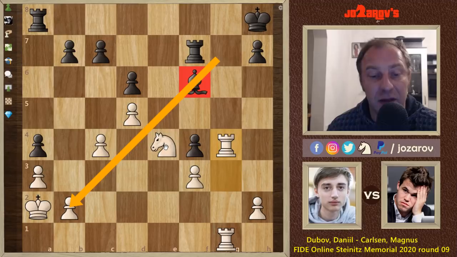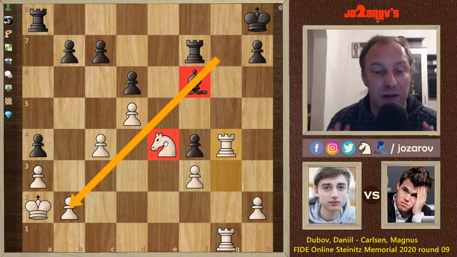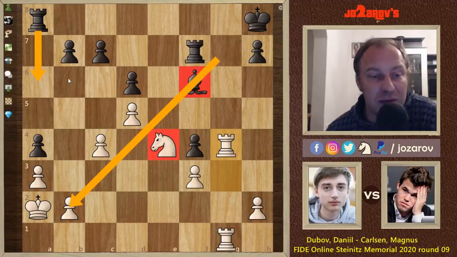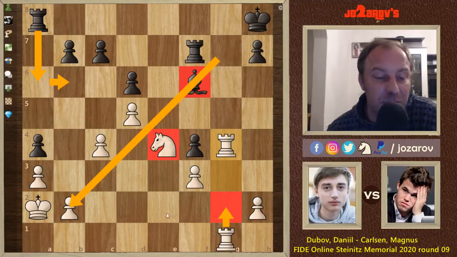Carlsen's bishop. This knight, the problem from black's perspective is that this knight cannot be attacked anymore by any minor piece. So it means we don't have any more, from black's perspective, a light square bishop. We don't have any more a knight which could attack. This knight is cemented, and now we have really a powerful outposted knight with which we can really build our next attacking possibility. So this bishop, in order to have some kind of an activity, has to be supported by a rook. So maybe rook to a6, rook to b8, rook to a6, rook to b6 would be sort of an idea, but rook to g1, g2 simply saves the position.